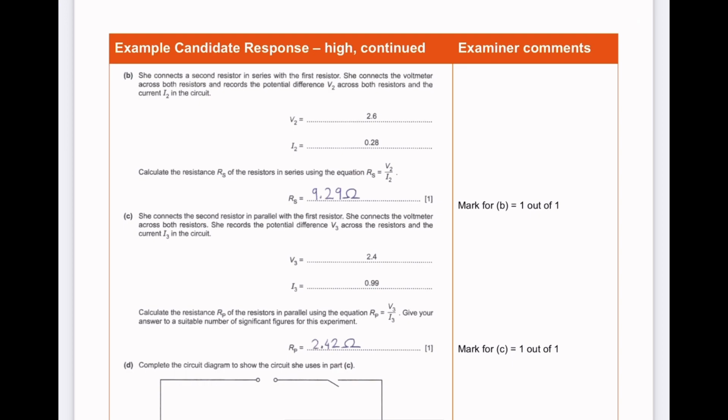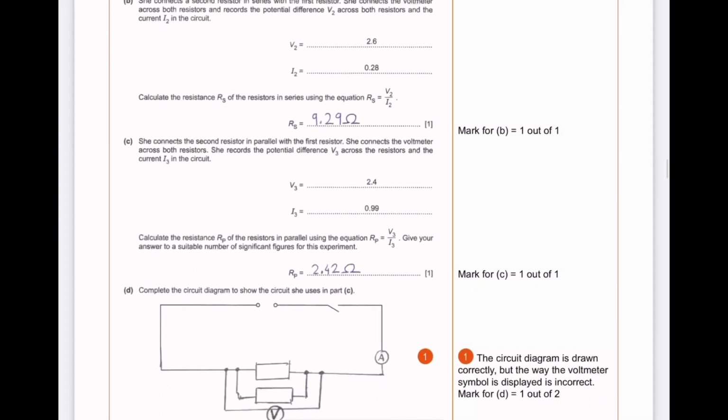Okay, next. She connects the second resistor in parallel with the first resistor. She connects a voltmeter across both the resistors, and she records the potential difference V3 across the resistors and the current in the circuit. So those values are also provided. She had to find out the resistance once again using V3 and I3, and she found that as well. And she was given the mark because she did that correctly.